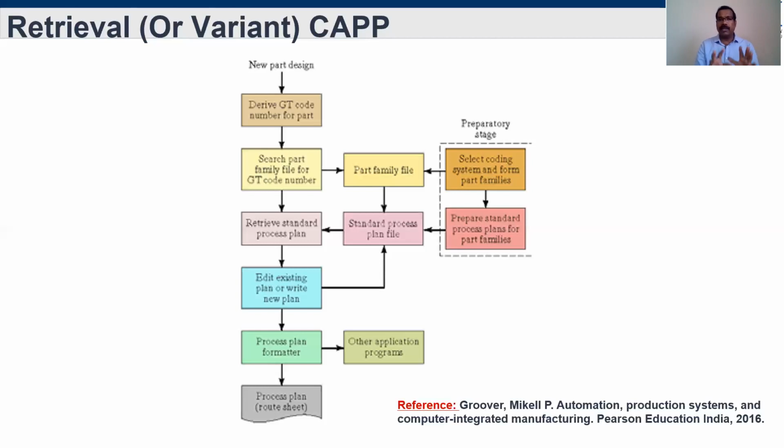Computer process planning has the flexibility of editing. Retrieval and editing are possible in an easier manner, because everything is stored properly. So editing will be done, then that edited version will go for the further process. Then the edited version is also stored in the database for future reference. Okay, this is all about retrieval type computer aided process planning.